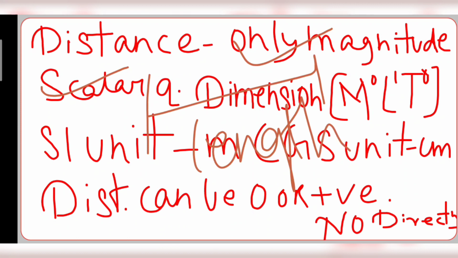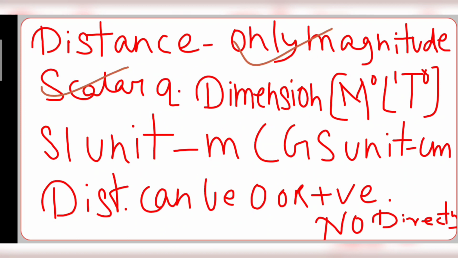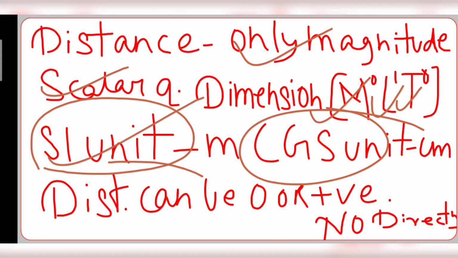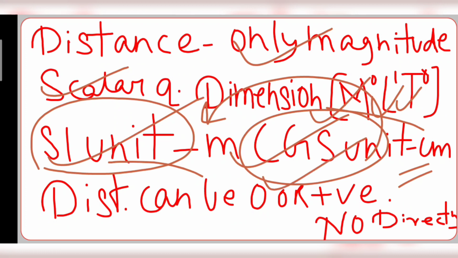Now the dimension of distance is M^0 L^1 T^0. Please be careful with the SI and CGS units. Sometimes in a question everything is given in SI units and something is given in CGS units, and you need to convert it into SI units. So please be careful about SI and CGS units in the question.